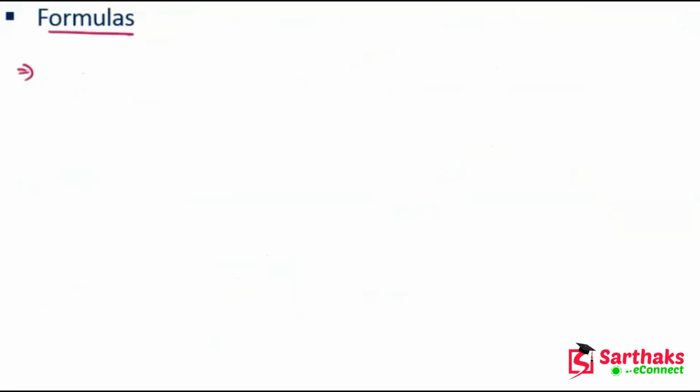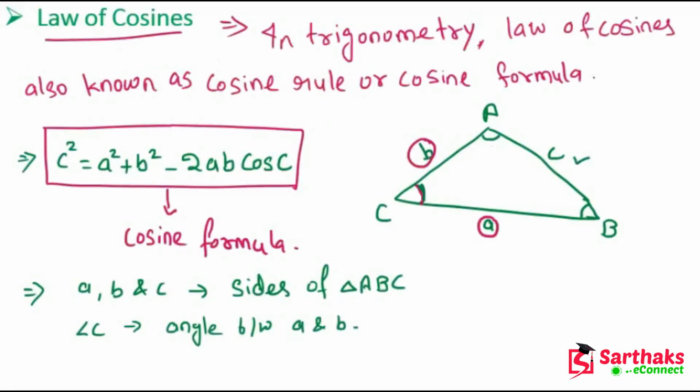So how can we find it? a square is equal to b square plus c square minus twice of bc into cos A. Here capital A is the angle A, between the sides AC and AB, meaning between the sides b and c.